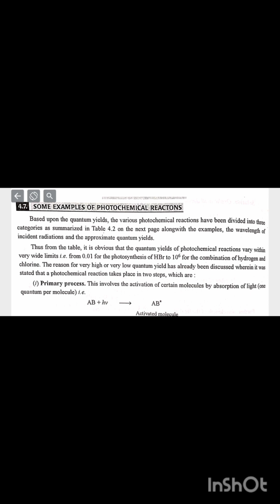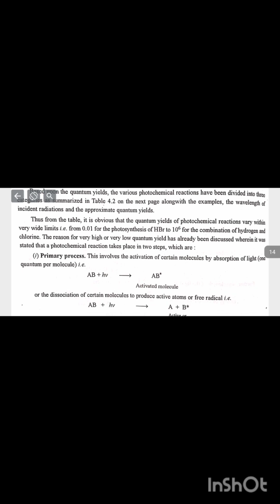The reason for very high or very low quantum yield has already been discussed, wherein it was stated that a photochemical reaction takes place in two steps. The primary process involves the activation of certain molecules by absorption of light, one quantum per molecule: A B plus h nu makes AB, the activated molecule, or the dissociation of certain molecules to produce active atoms or free radicals. The secondary process involves the reaction of the activated molecules or the products of the primary process with other molecules, or the deactivation of the activated molecules.